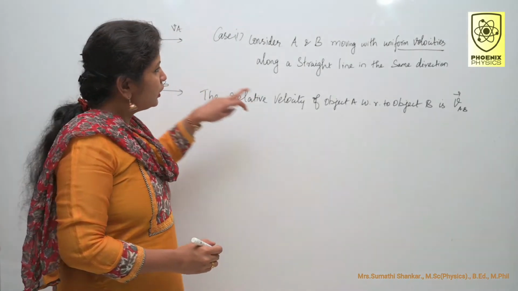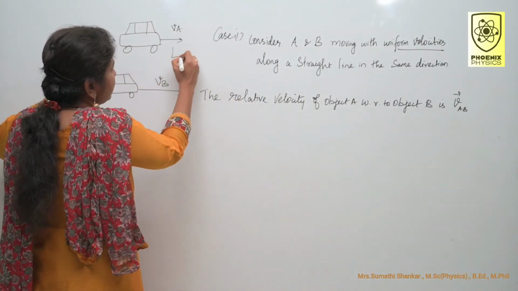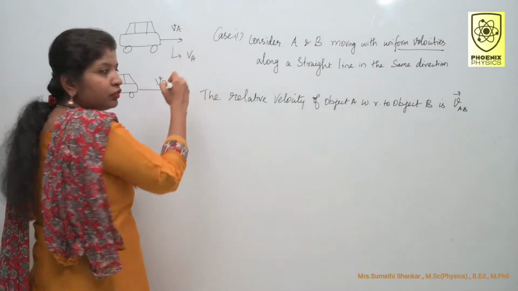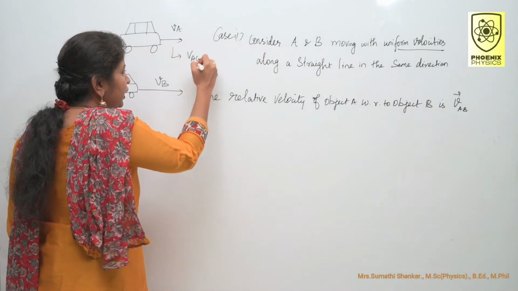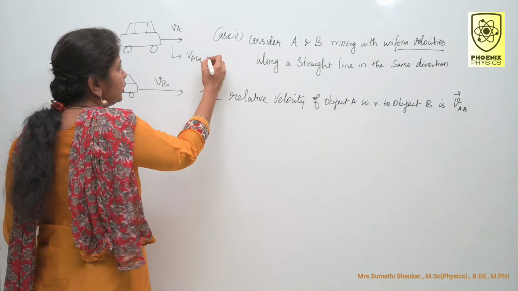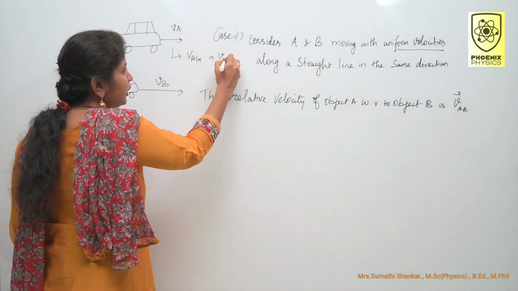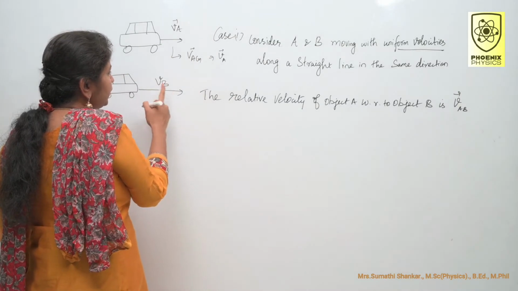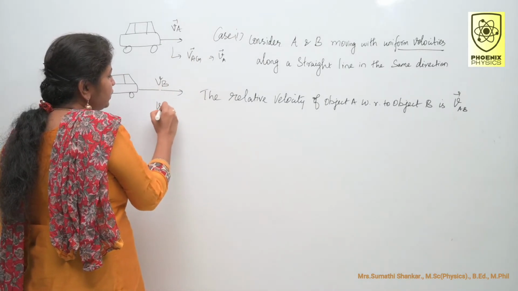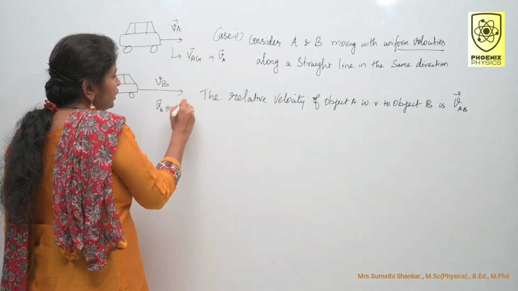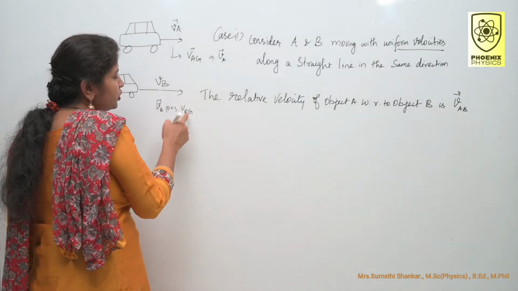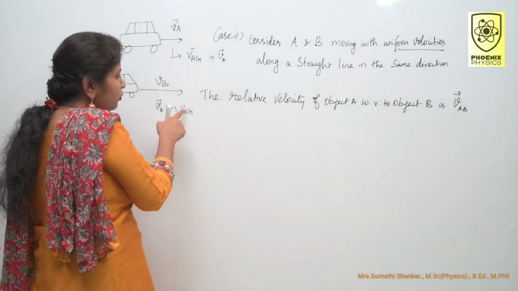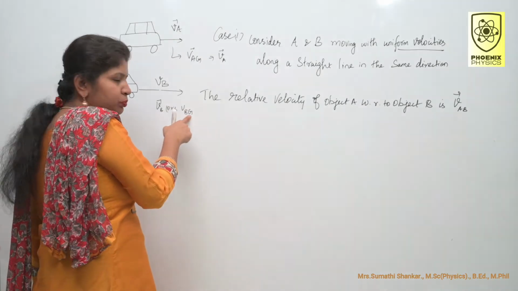So what is VA? VA is velocity with respect to the ground. Either we can write VAG or we can write VA alone. Both are the same. Similarly, we can write either VB or VBG. What is VBG? Velocity of object B with respect to the ground.